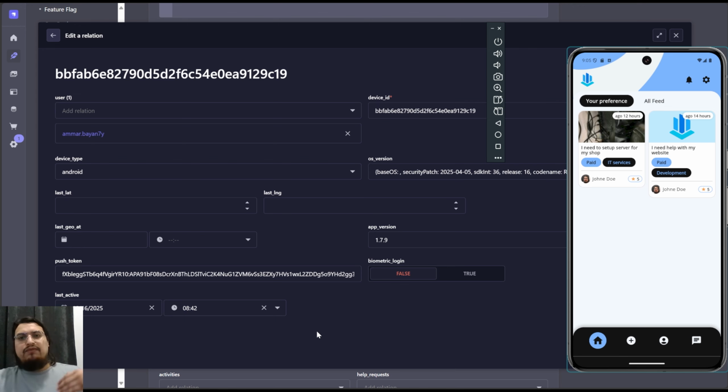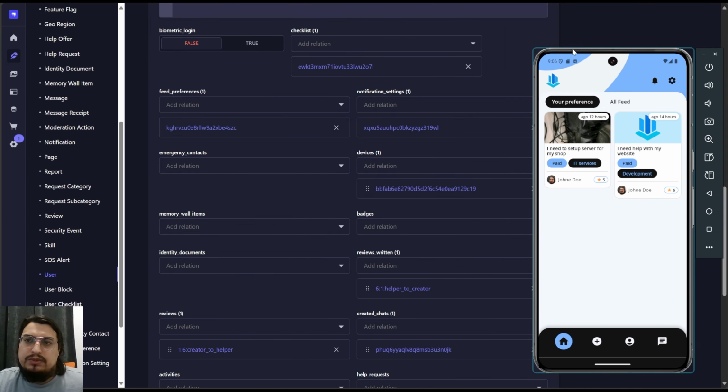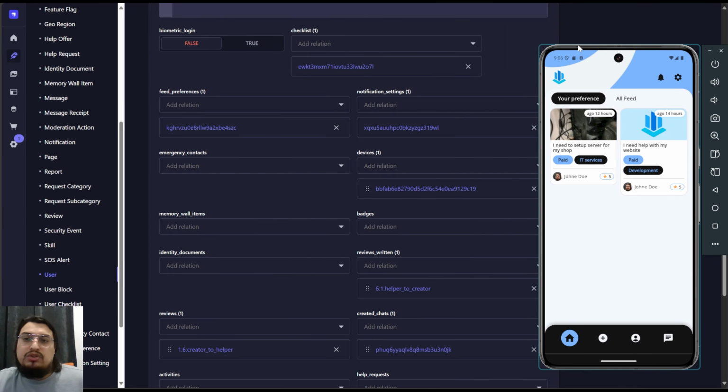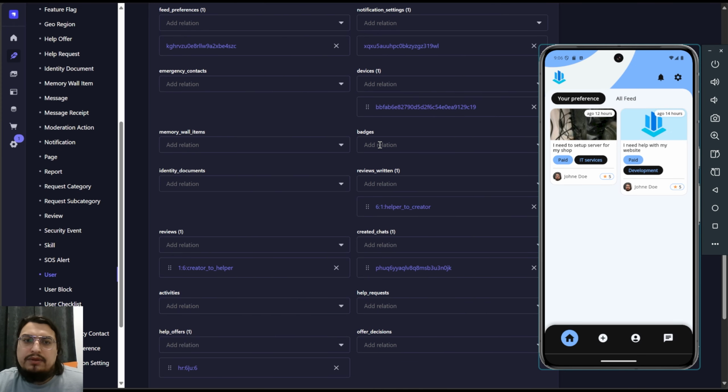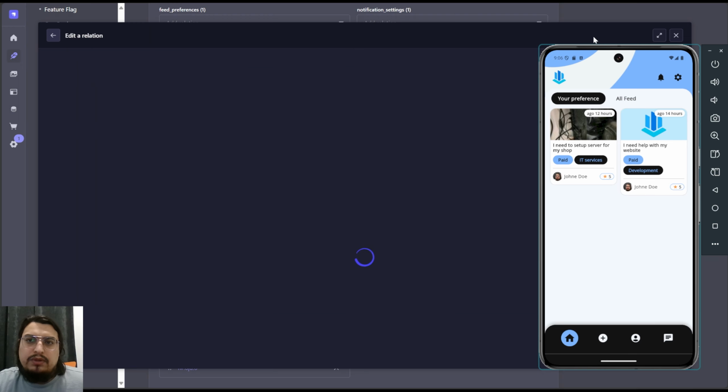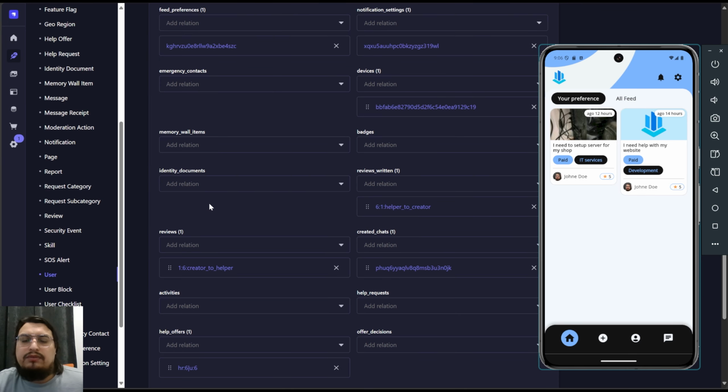So it can be for security reasons, and there's the push token code as well, so we can push the notifications, so we know the user and the notification they can have. As I said, there's a memory wall where they can post an image when they are doing a review, but it's not hooked up yet. And if you want it more complicated, you can add ID verification as well, if it's a closed system just for a campaign and client.